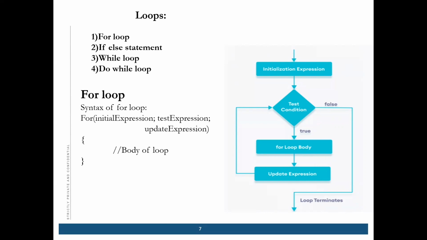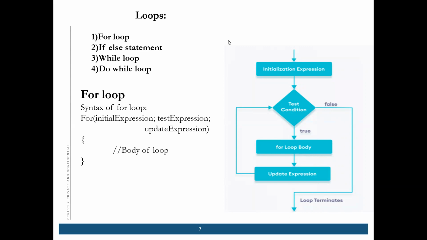Basically, we want to check the condition: if it is true, then we continue with the loop, otherwise we will come out of the loop. So for the if else statement also we will take the condition. If this statement is true, then we will enter into the if statement. Otherwise, we will not enter, and we will keep on entering that statement until this condition is true. So this is the use of these loops and statements. Okay, got the point, Anu?